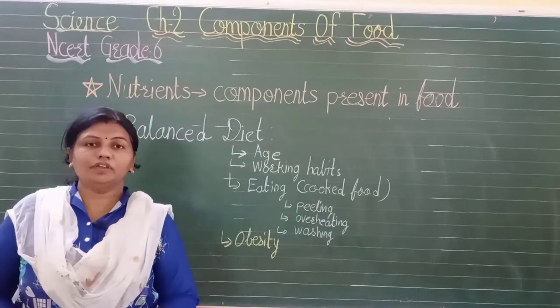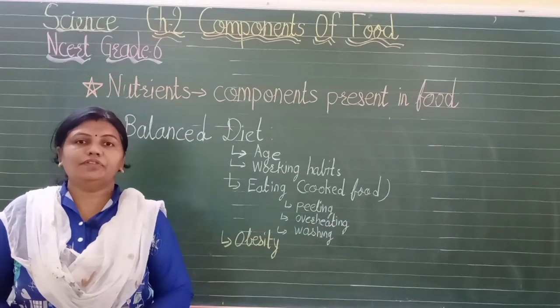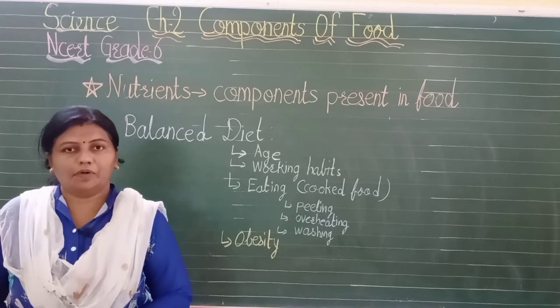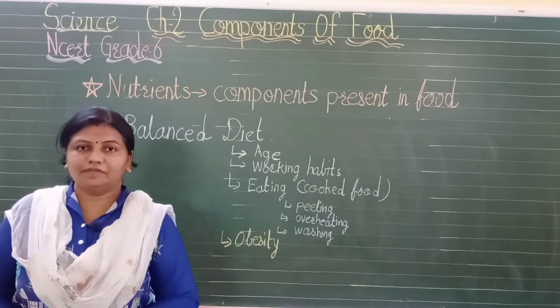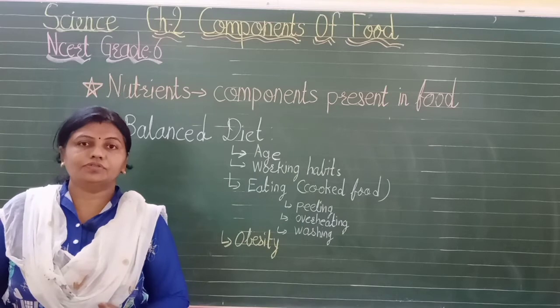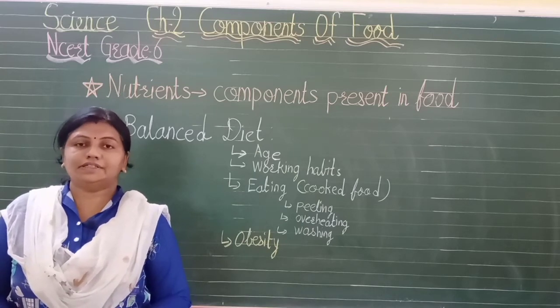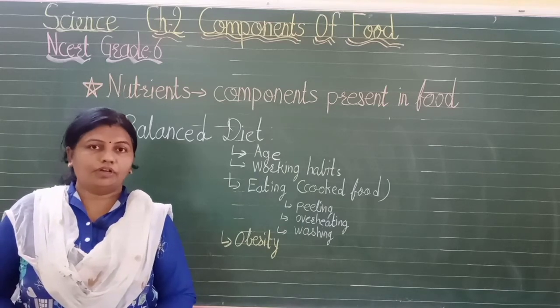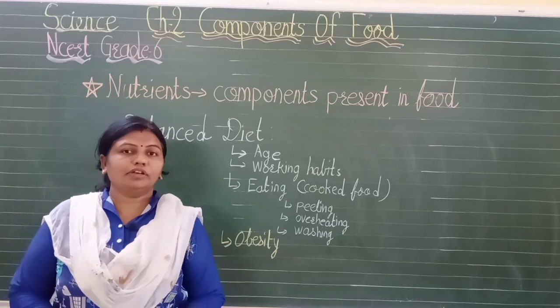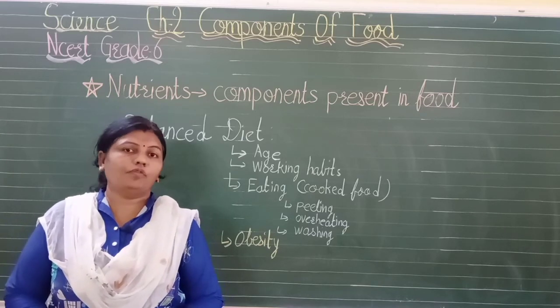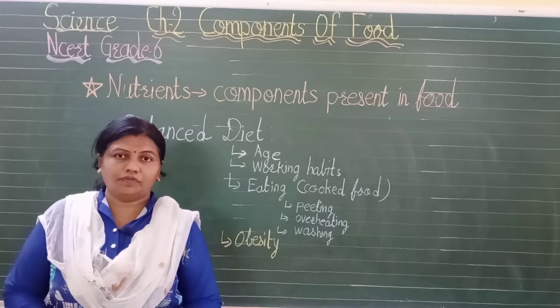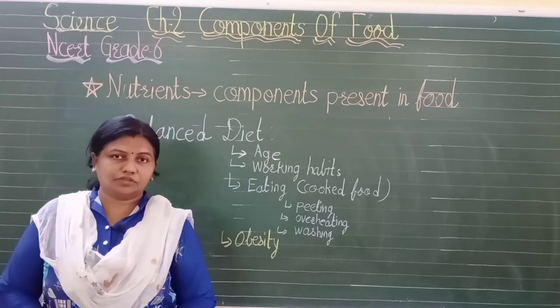Okay, now along with vitamins and minerals, even roughage and water are also important. Roughage is the dietary fiber, and it helps to get rid of undigested food from our body. Clear? And water, yes, we get water from water itself, and also from tea, coffee, milk and juices.